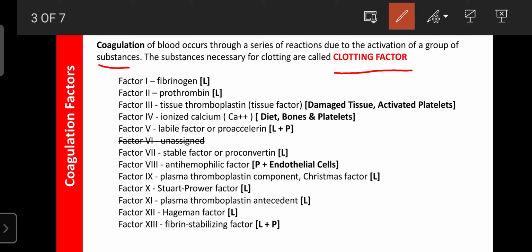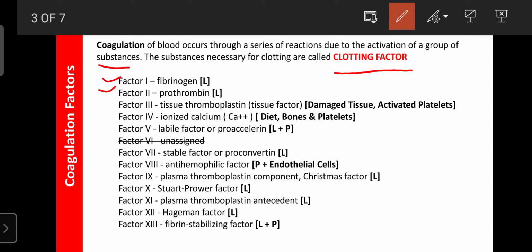So the first factor is known as fibrinogen. This factor is synthesized in the liver. And factor 2 is known as prothrombin. It is also synthesized in the liver. And factor 3 is known as tissue thromboplastin, or also known as the tissue factor. It is synthesized from the damaged tissue or activated platelets.